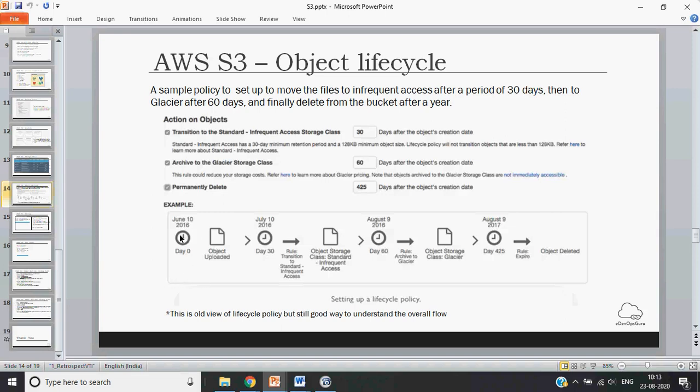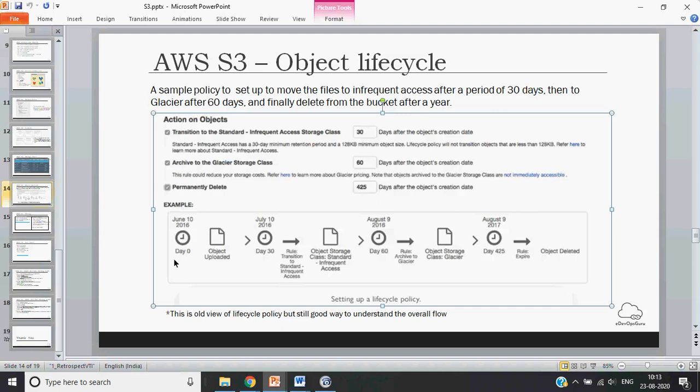For example, if you see the first one, here on day 0 the file is uploaded, and when the file is 30 days old, you can create a transition rule so that it moves from standard to infrequent access. Okay, and then from infrequent access it moves to the Glacier after the next 60 days. Okay, and from Glacier you can say that after 425 days the object is automatically deleted. This is how you can manage the complete object life cycle.